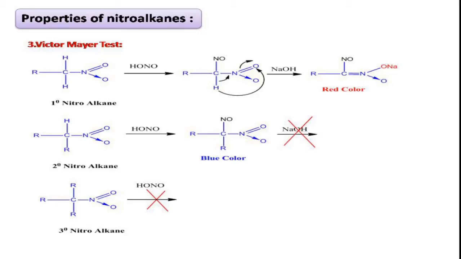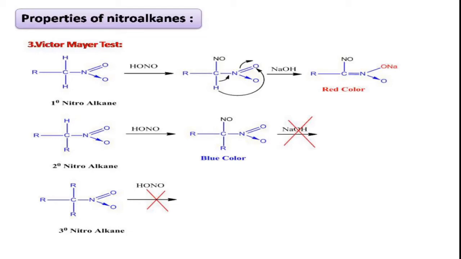Whereas tertiary nitroalkane does not have any alpha hydrogens. It does not react with nitrous acid as well as sodium hydroxide. Therefore it remains as it is, as tertiary nitroalkane. It is colorless. By the end of the reaction, you can see our primary nitroalkane is red in color, secondary nitroalkane is blue in color, tertiary nitroalkane is colorless. So with this we can say whether the given nitroalkane is primary or secondary or tertiary.